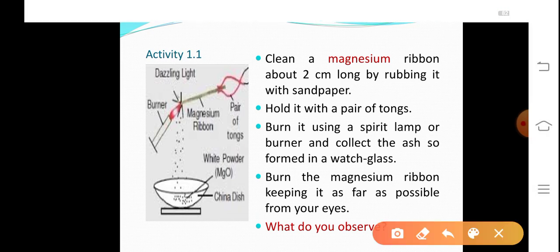So in this activity what we have to do? We have to take a metal, that is magnesium, and we have to burn it using a spirit lamp or a burner. Since magnesium is a metal, it will readily oxidize to form magnesium oxide. So here in this activity, the metal has changed its phase from solid to oxide, that is gaseous phase.